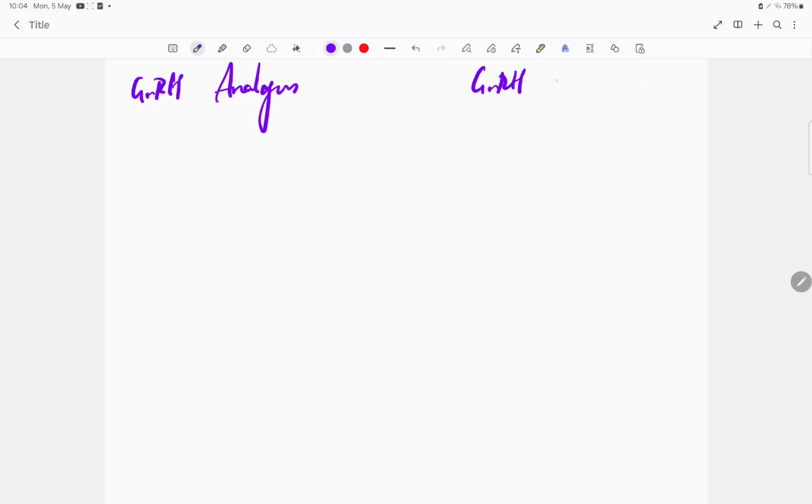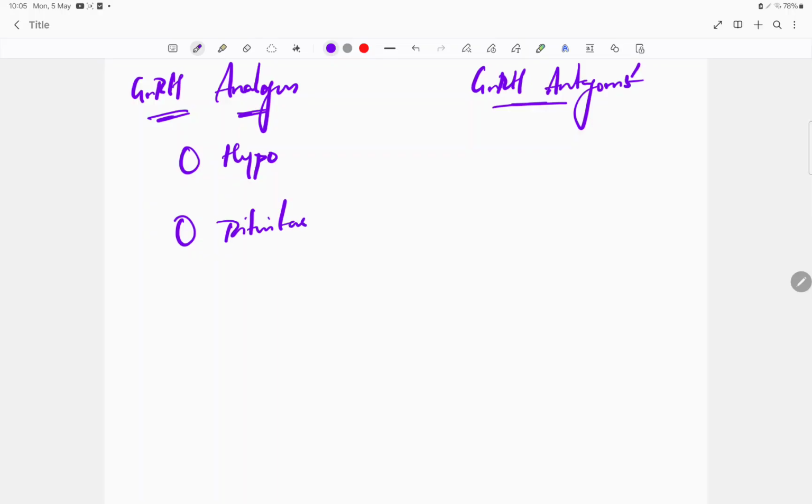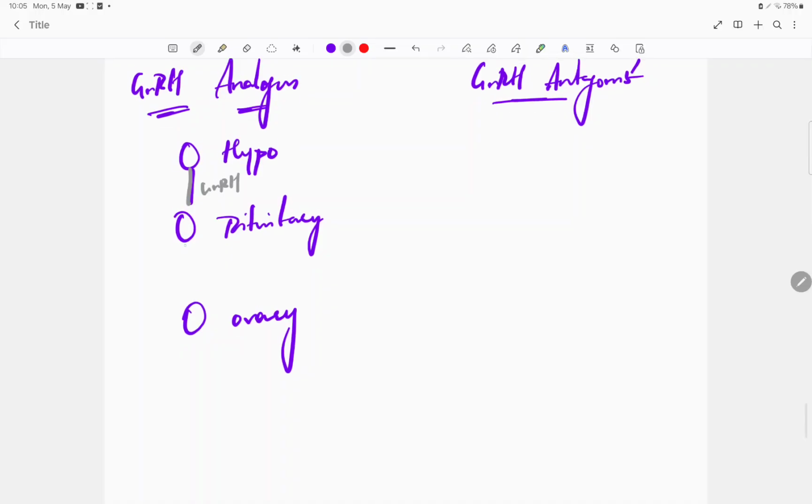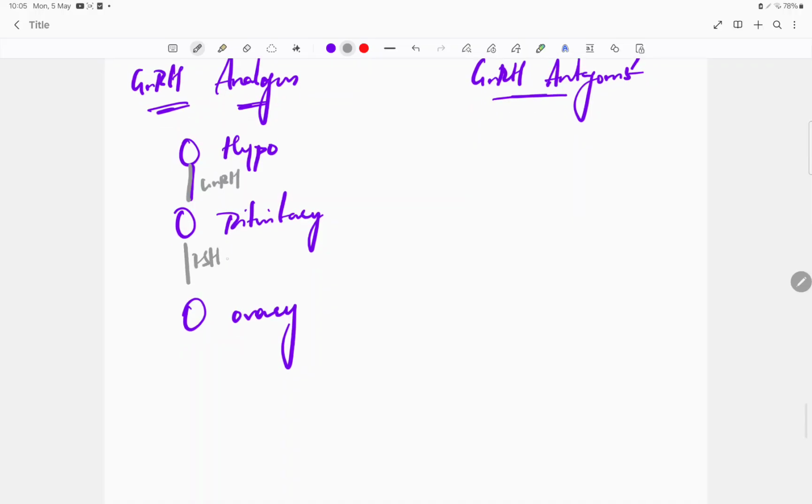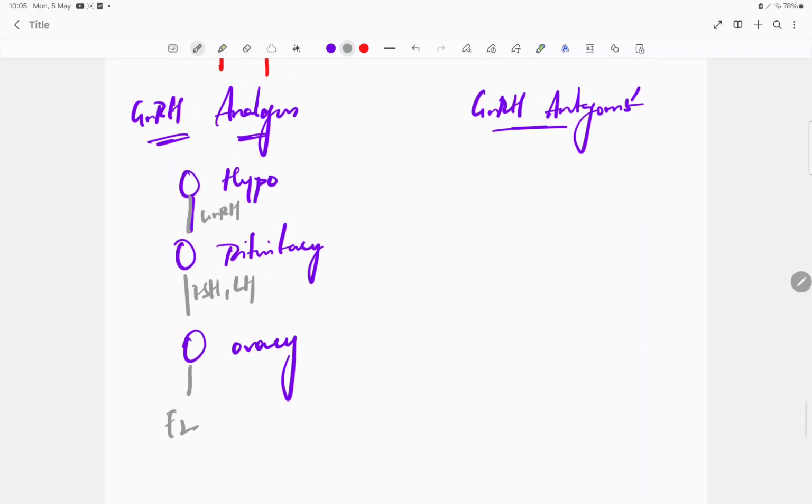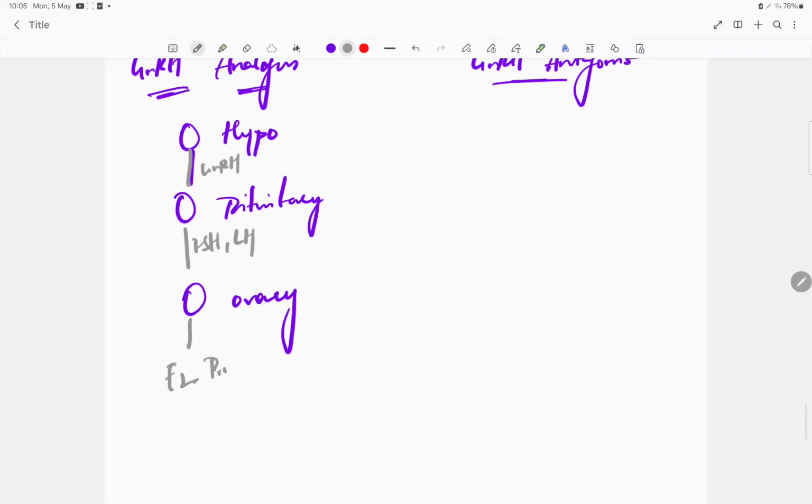And next, GnRH analogs, GnRH antagonist. Okay, so you people know what happens. You think this is the hypothalamus, this is pituitary, this is the ovary. So from here GnRH, from here FSH and LH, from here estrogen. So this is the cycle, and of course progesterone, a little amount of progesterone.